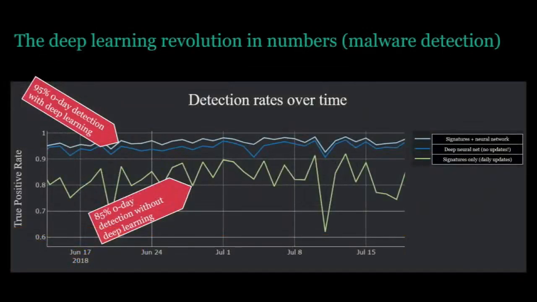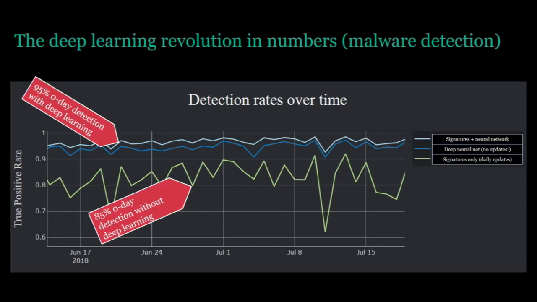I also want to sort of substantiate empirically why I think deep learning is important. This is a chart that we generated internally that we use to monitor the efficacy of a malware detection product that came out of our research group. I'm showing 3 different time series here. On the x-axis we have time, so I'm looking at the detection rate of this product from June through July.